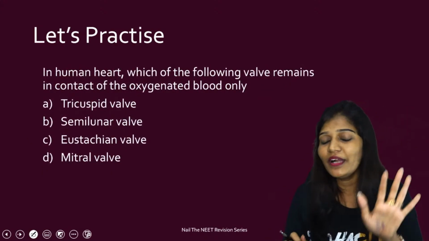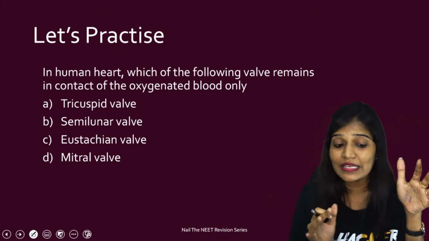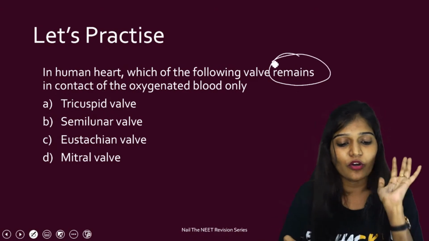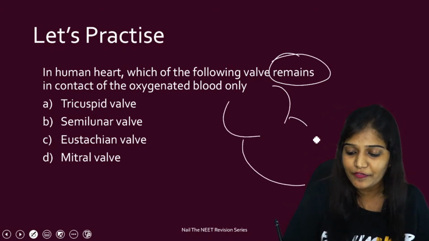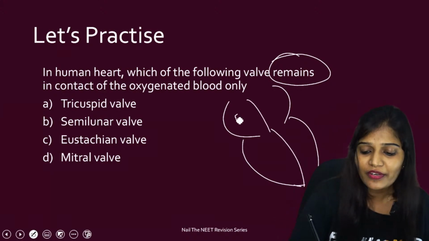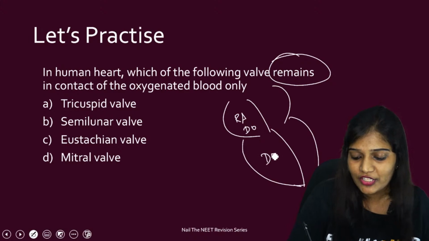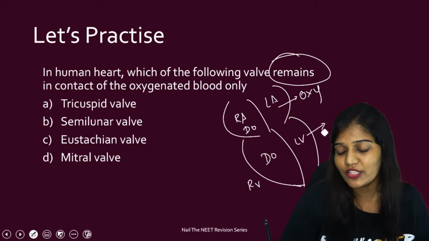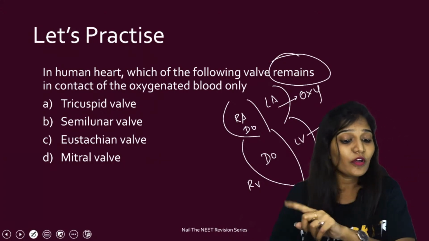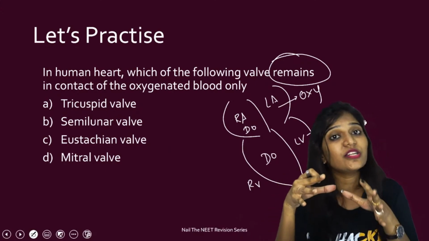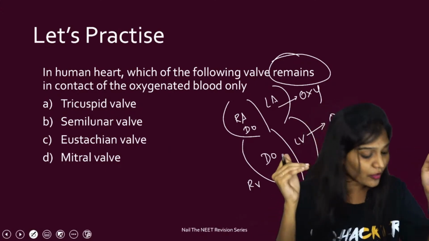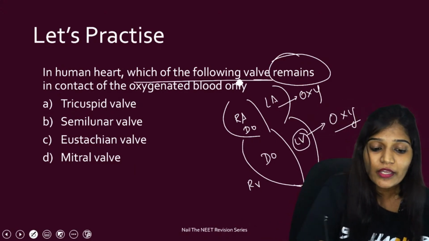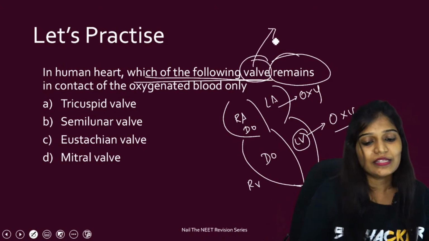Okay. In the human heart, which of the following valves remains in contact with the oxygenated blood? Remains, this is important. Remains in contact with the oxygenated blood. Just understand and tell me, all of you. Answer for this question, anybody? So we know the right atrium is deoxygenated, and the right ventricle also deoxygenated. In the left atrium, it is oxygenated, and the left ventricle is oxygenated. But the question is, in which of the following does it remain in contact? Where will the oxygenated blood finally go? Is it the left atrium or left ventricle? Of course, it is the left ventricle.